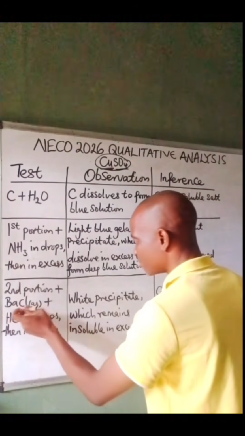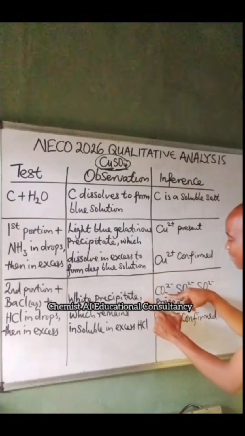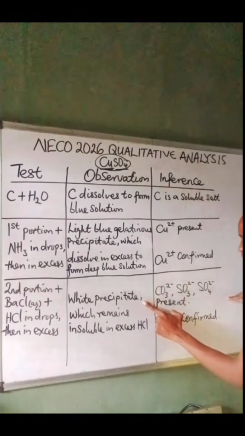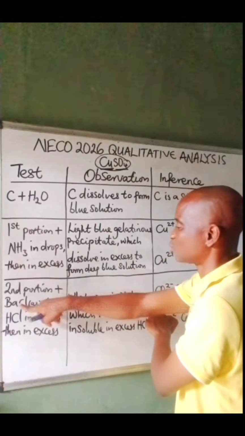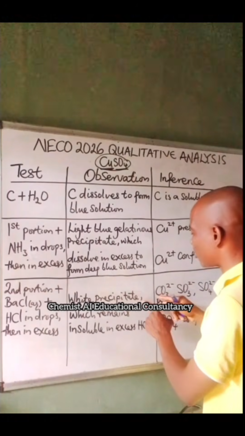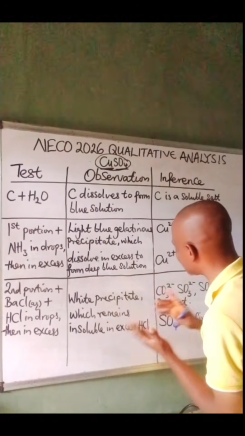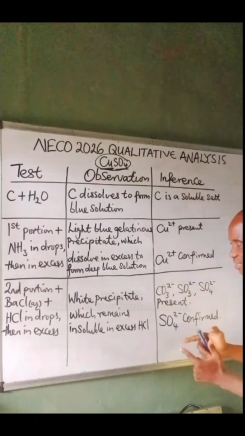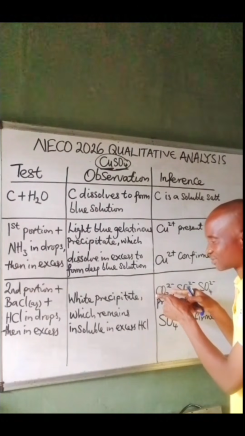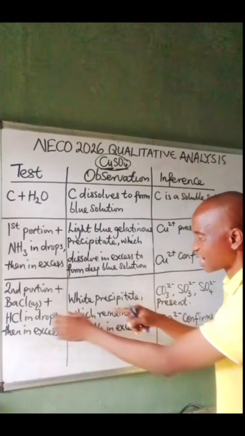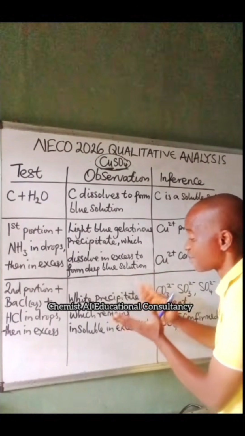So when you add barium chloride, you see white precipitates, right? You first of all suspect carbonate, sulfite, and sulfate because these three ions show white precipitate when they react with barium chloride. Now, adding hydrochloric acid is a way of differentiating which one is actually present. When you add hydrochloric acid, if it is carbonate, this carbonate ion will attack hydrochloric acid to yield carbon 4 oxide. So you will experience effervescence.